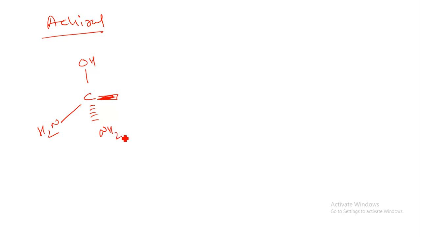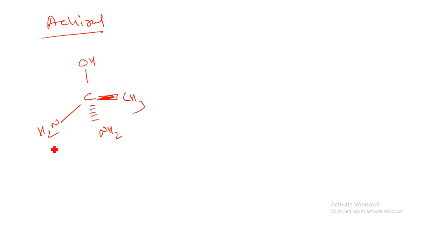Now what is a chiral carbon? Let's take a carbon where we have an OH group over here, an NH2 group here, another NH2 group here, and a CH3 here.